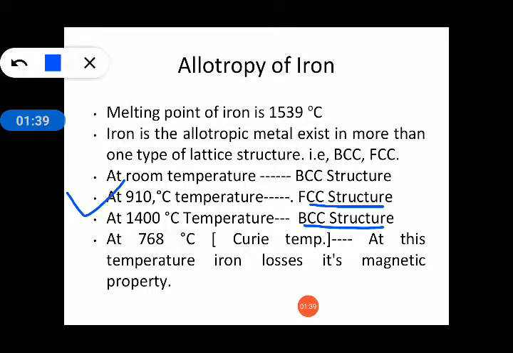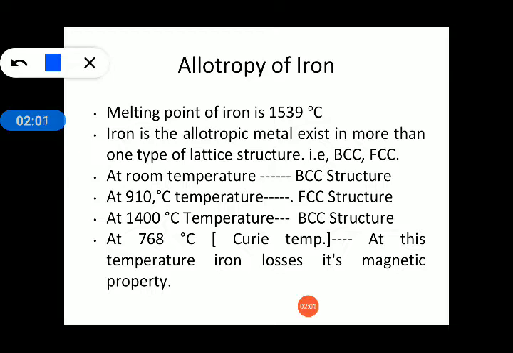So, these are the three types of lattice structures of iron at different temperatures. This type of change of lattice structure at various temperatures is known as allotropy of iron.